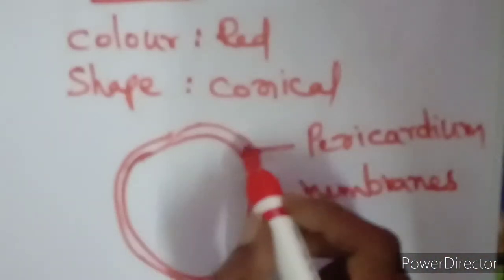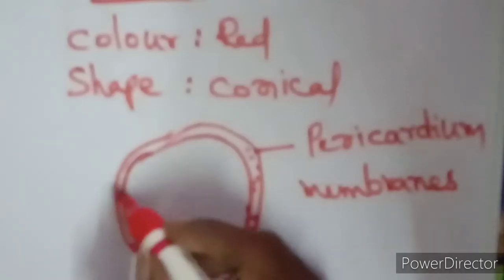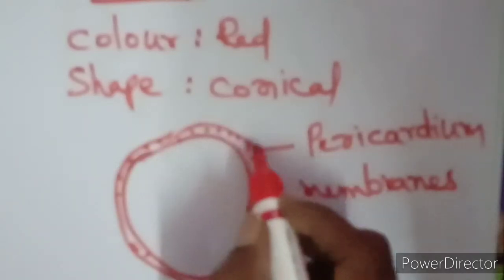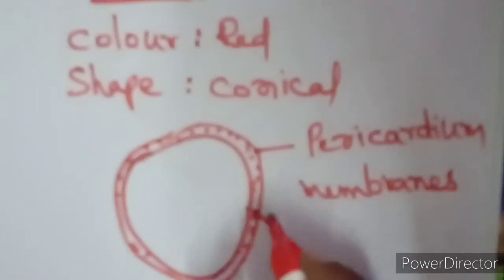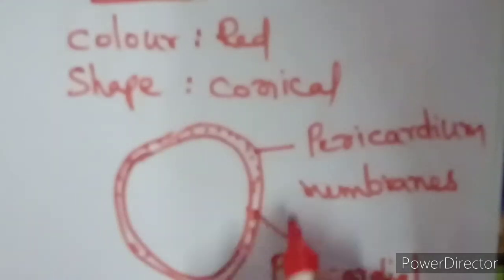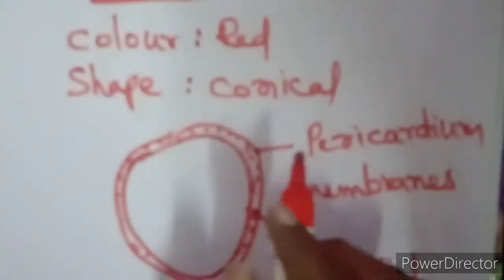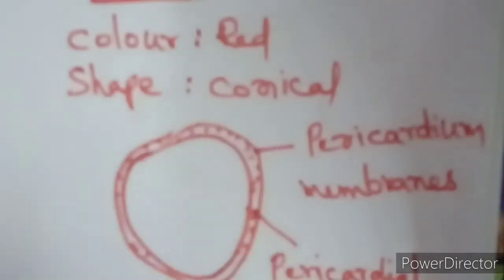In between these two membranes, one fluid is present. This is called pericardial fluid. So the pericardial membranes and pericardial fluid give protection to the heart.